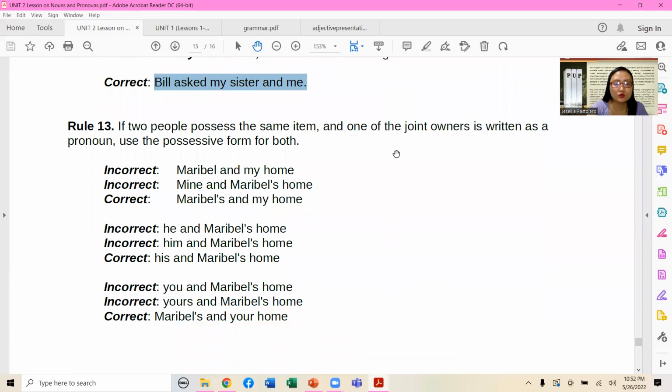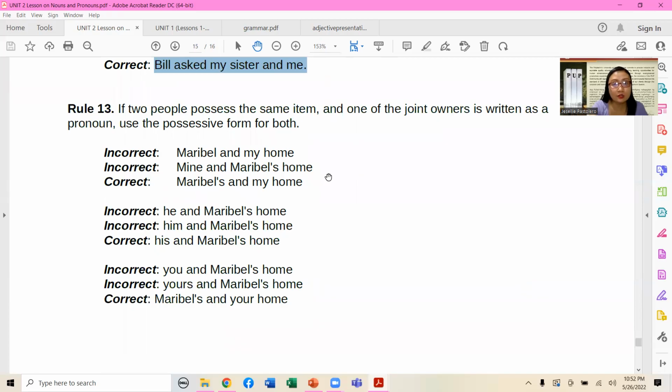The 13th rule: if two people possess the same item and one of the joint owners is written as a pronoun, use the possessive form for both. "Maribel and my home," incorrect. Incorrect version once again: "Mine and Maribel's home." The correct and accepted form: "Maribel's and my home."